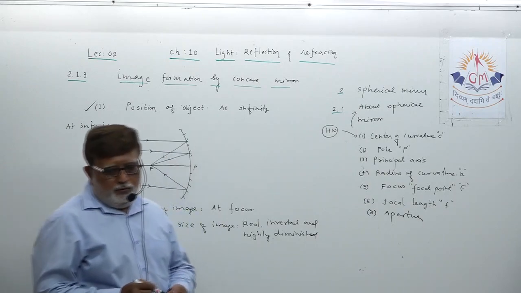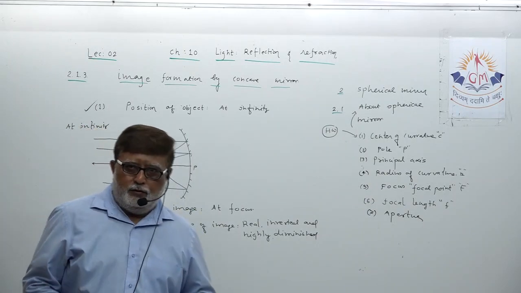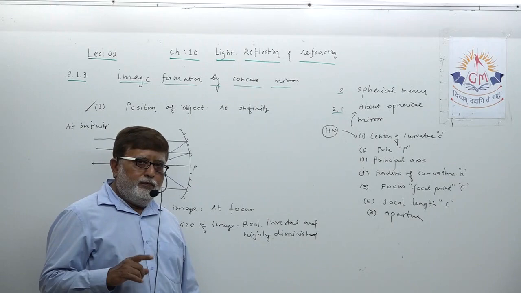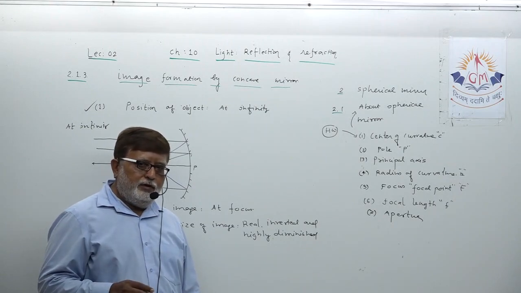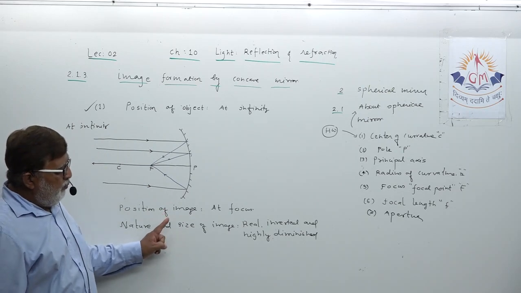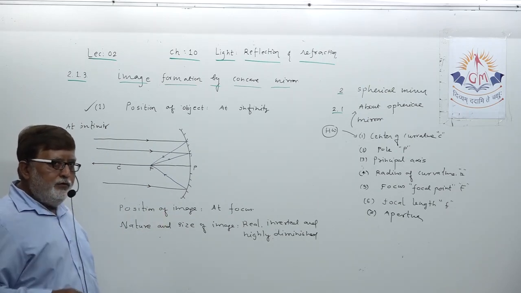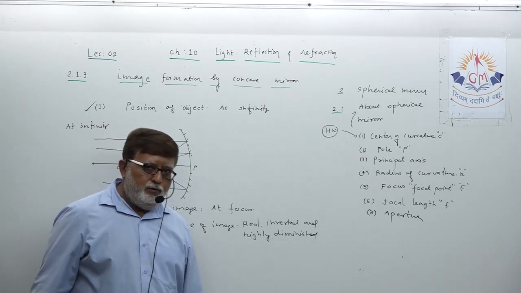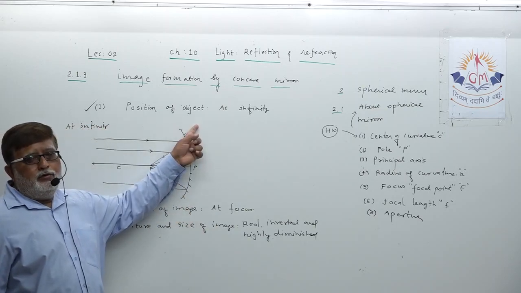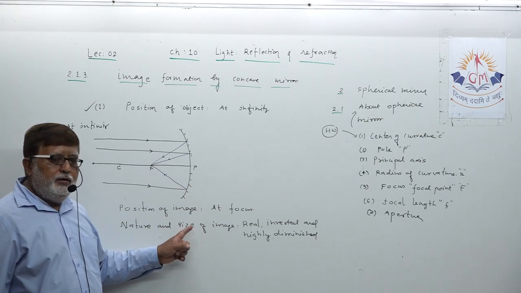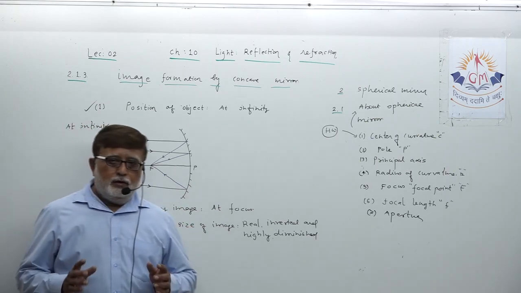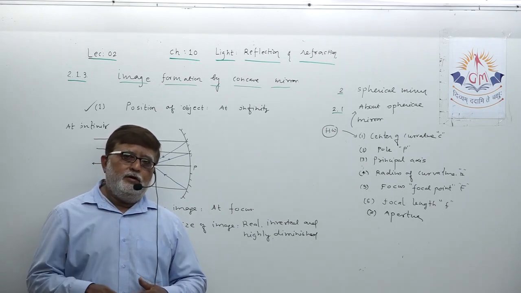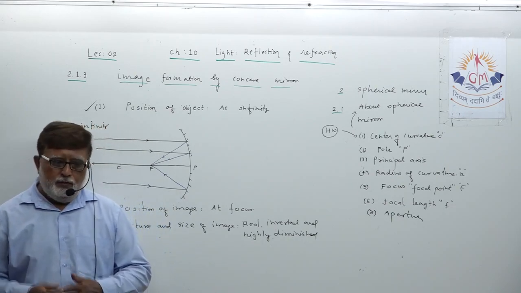Okay dear students, so you must have understood the homework for today's lecture. No phone calls for homework. Definition, topic 2.1.2 to be written in detail with diagram, and from 2.1.3 only the first one, position of object at infinity. This diagram you have to do, not just the diagram. Write position of object, position of image, nature and size of image. Okay dear student, concentrate on the topic of optics. I am going in detail and you have to understand this topic very well. Okay, thank you very much.